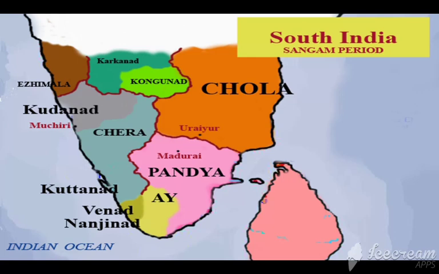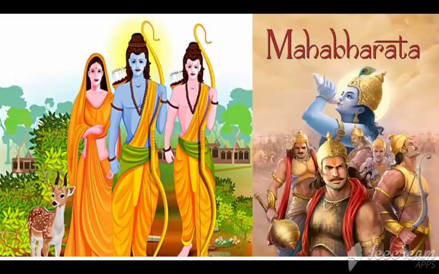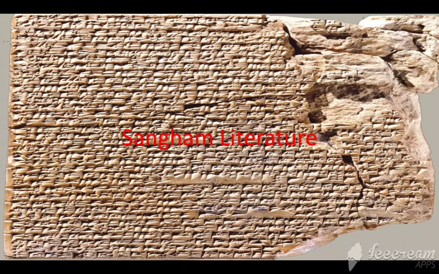These dynasties were in power around the 4th century BCE or even before that. They are mentioned in the Ramayana and Mahabharata epics. They have also been mentioned in the Sangam literature in Tamil and in the inscriptions of the Maurya Emperor Ashoka.